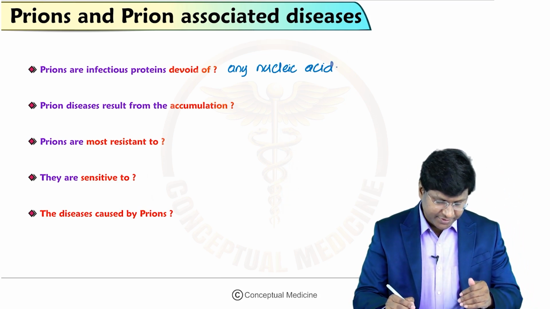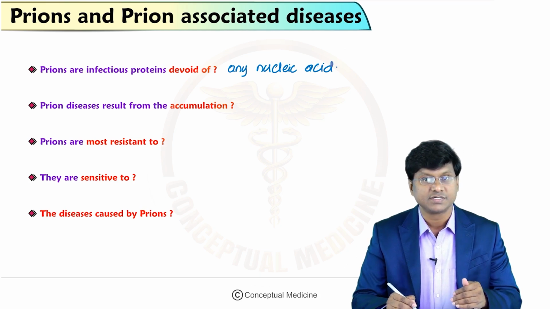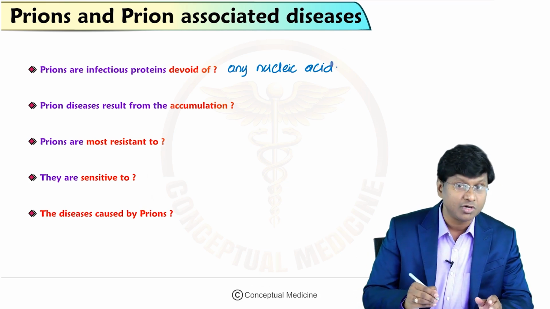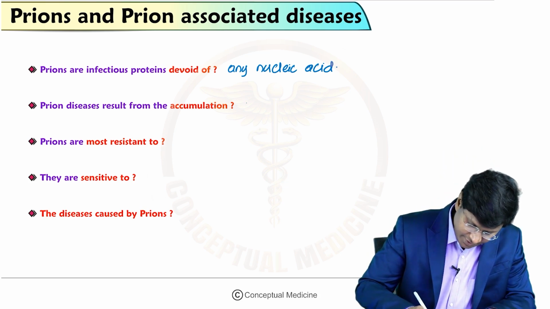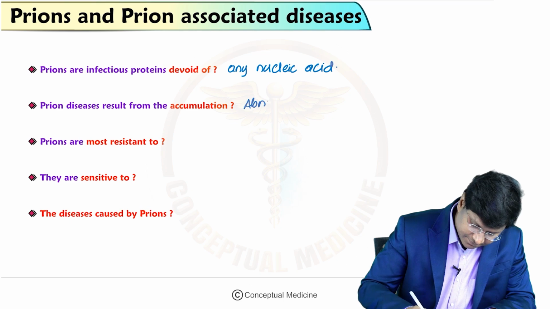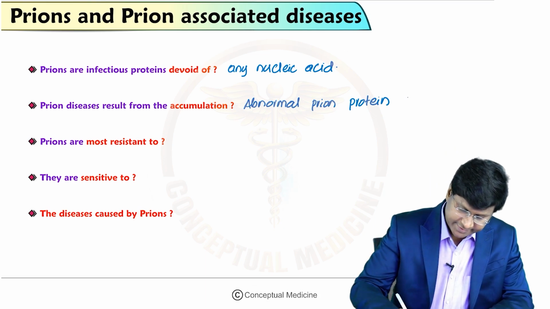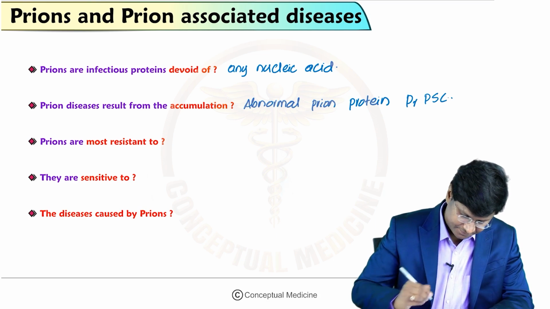And these prion diseases result from accumulation of abnormal prion protein, and that will be PrP Sc.